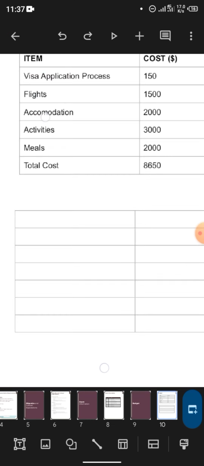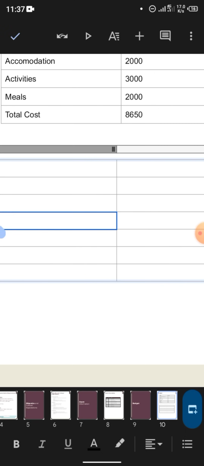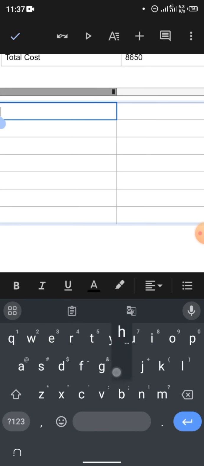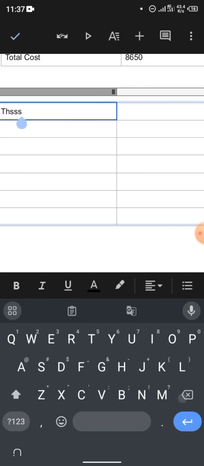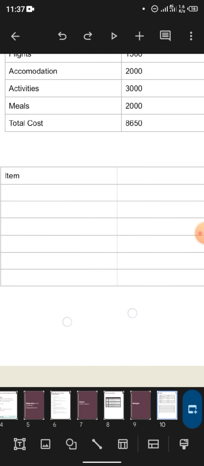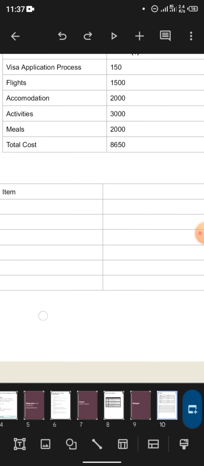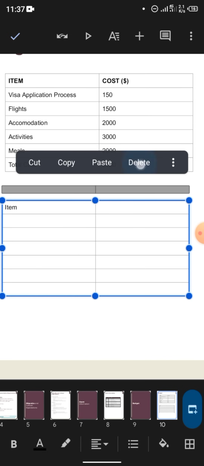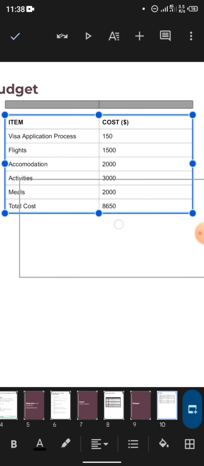If you want to type anything here, you double tap it and you type. So if I want to type item, good. You can see that's how I created this table. No need to go to Google Sheets and start creating it and copying it. It's stressful on your phone, it's very, very stressful. But I will show you how to do it later. So let me just delete this table.